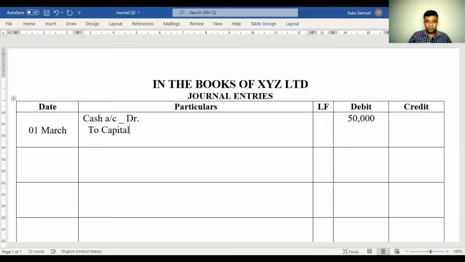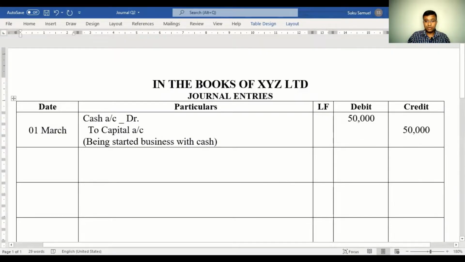To capital account. Now capital account is personal. The reason why capital account is personal is because it is the proprietor's money. Since capital represents the proprietor's money, it is personal in nature. In other words, in this case, it is XYZ's capital account. Since it is representing a person, it is personal in nature. Golden rule for personal account is debit the receiver, credit the giver. In this case, the proprietor is giving, so we will have to credit the proprietor. Let's write narration being started business with cash. And with that, we have completed the transaction on 1st.